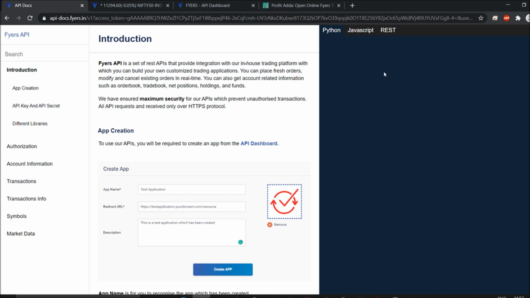REST means HTTP protocols, where you send, get, update, and so on. From this they have prepared a module in Python, where they explain how you can proceed further. I'll take everything from here.